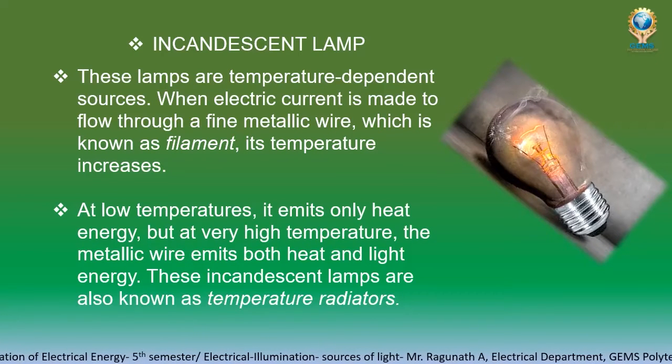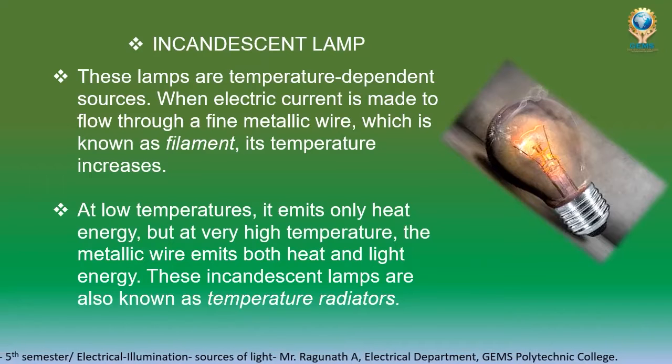So of these light sources, we are going to see only two in this lecture video. One is the incandescent lamp, another one is the halogen lamp. Both are in the same family, the incandescent lamp family. First one is the filament lamp.